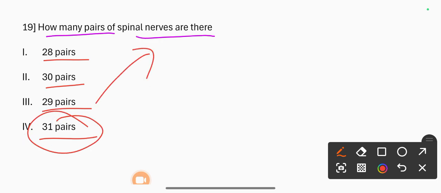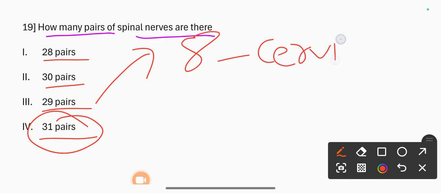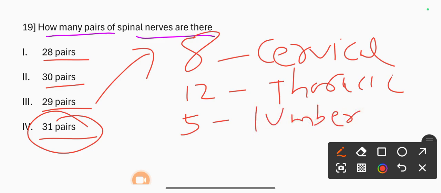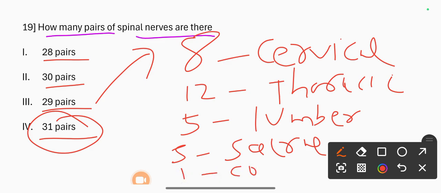The 31 pairs are grouped into 8 pairs of cervical, 12 pairs of thoracic, 5 pairs of lumbar, another 5 pairs of sacral, and 1 pair of coccygeal.